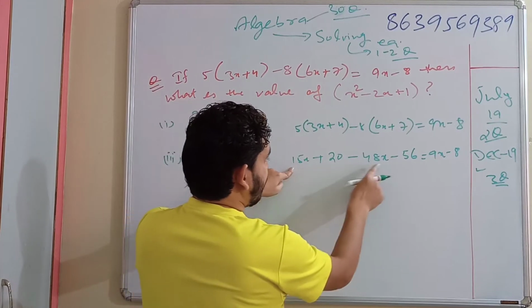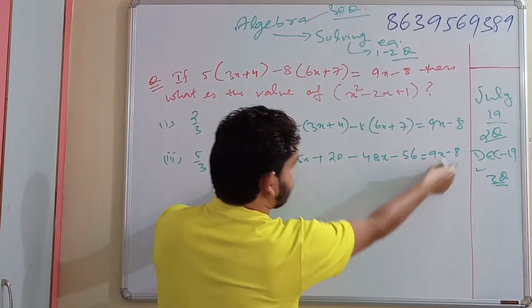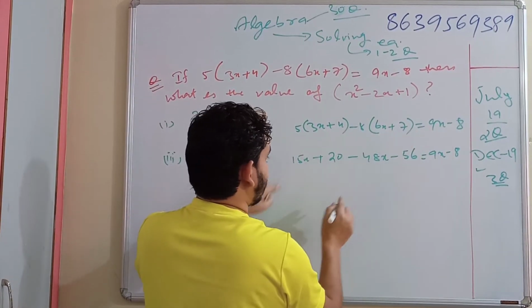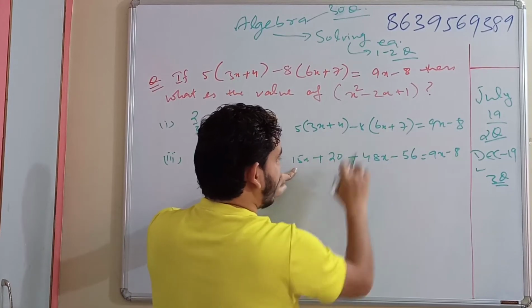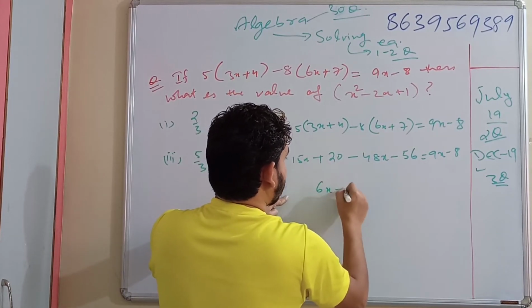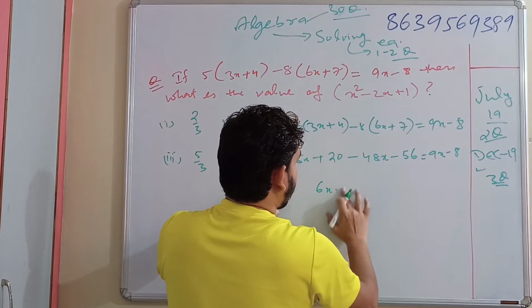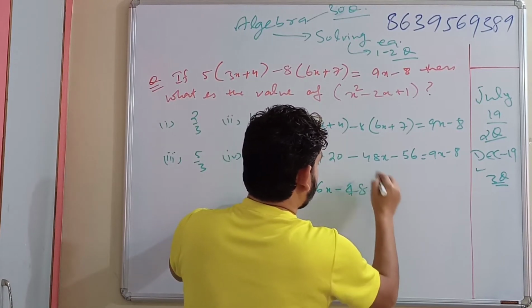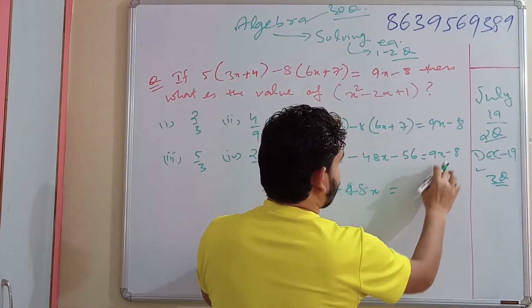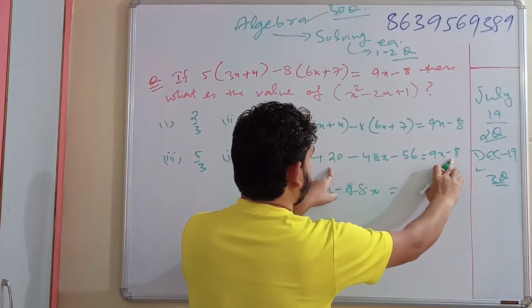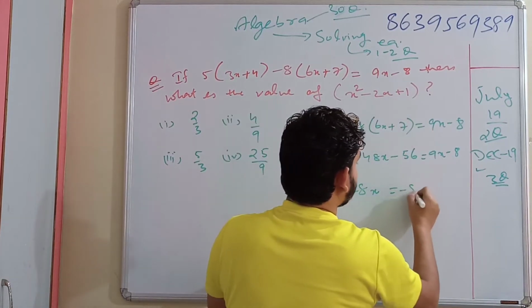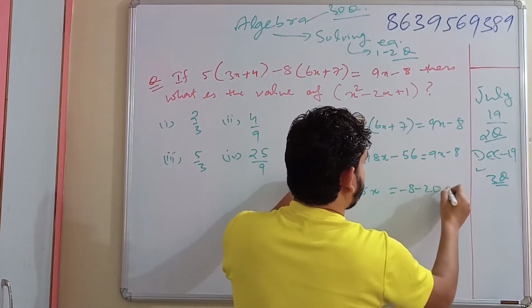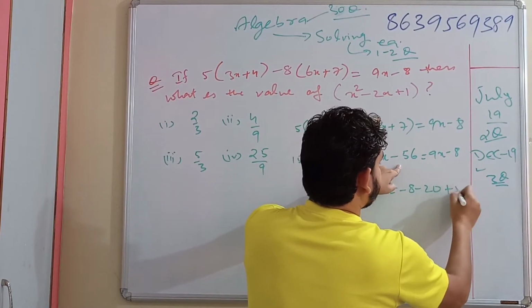Now 15x minus 48x, this 9x will come this side, it will become minus. So 15 minus 9, 6x plus minus 20, 48x is equal to minus 8 minus 20 plus 56.